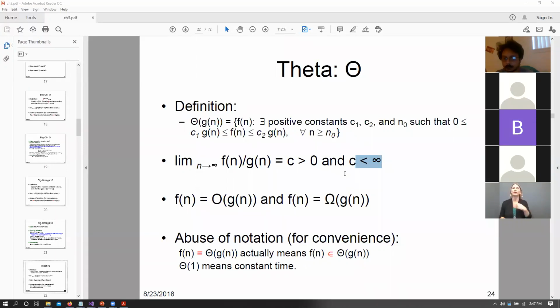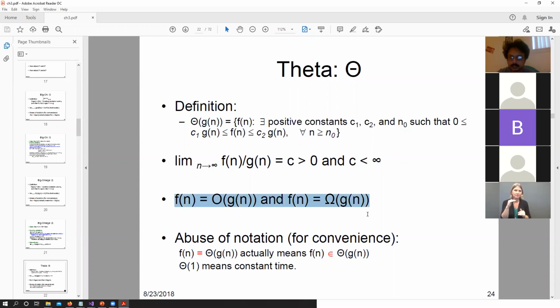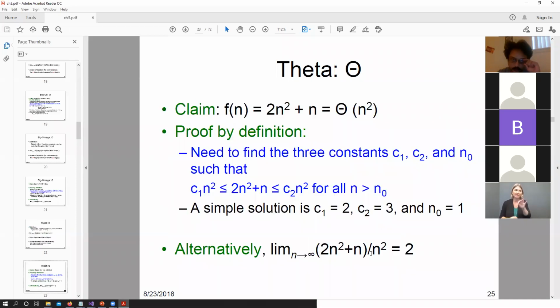It could have been infinity. But for this particular scenario, our limit has to become something greater than 0 and something less than infinity. Okay. So basically this means that we have f of n that is big O of g of n and f of n that is big omega of g of n.